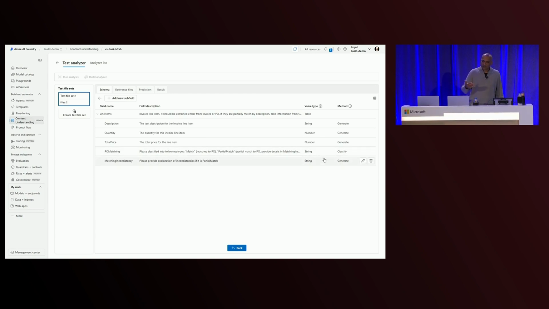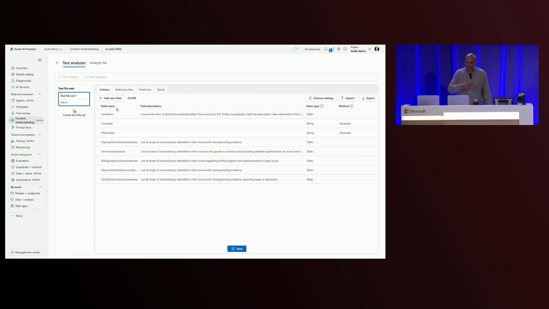It's essentially the same set of fields around what are the line items and what are the PO matches, or what are the mismatches between the PO and the line items on the invoice. Let's look at some of these more complex fields that we've set up at the bottom here. So the first one, we can take a look at this. This is payment terms.